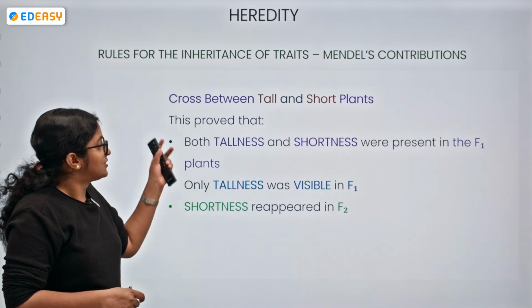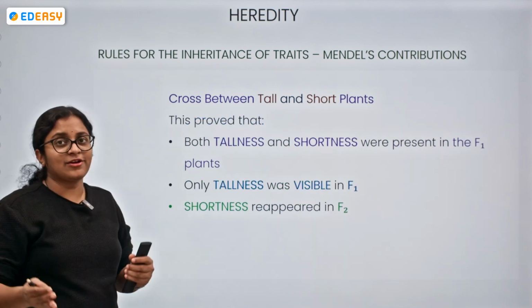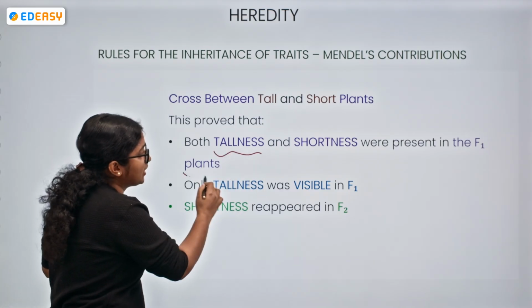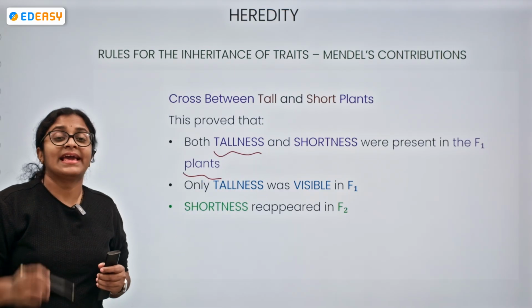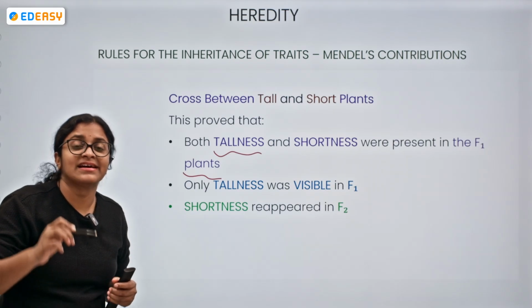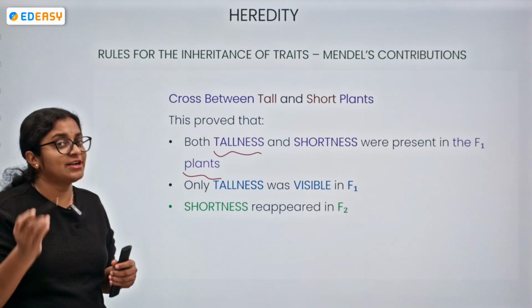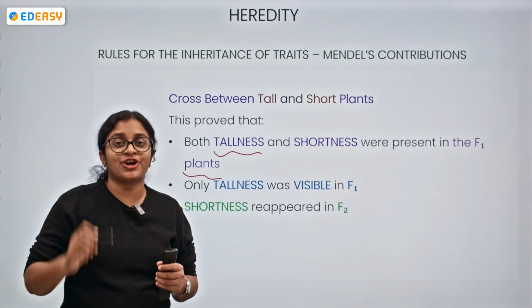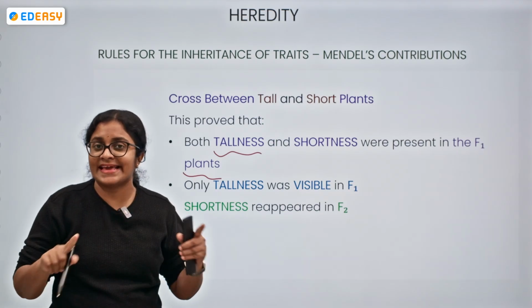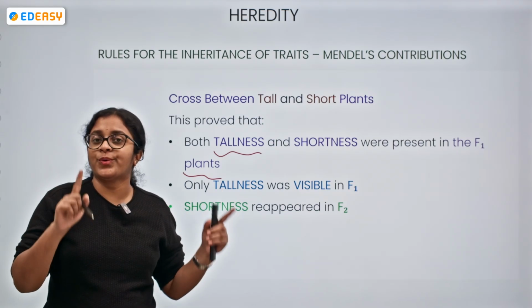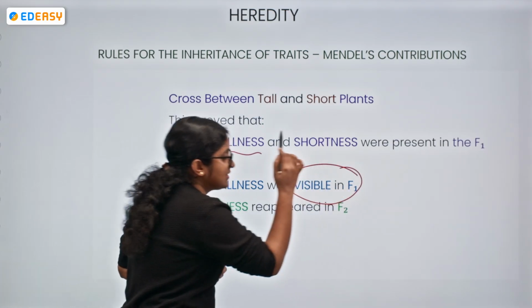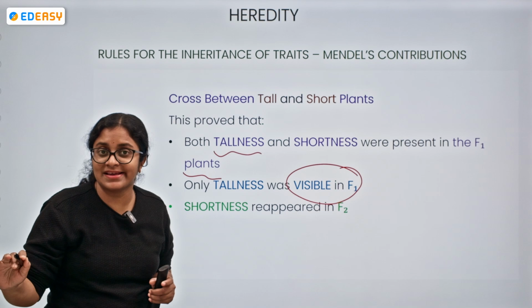So what did this prove? The cross between the tall plant and the short plant proved where the tallness or shortness were present. In the F1 plants, the characteristics of the tallness and the shortness are both present, but shortness did not get expressed. Only tallness was visible in the F1 generation, but not shortness.